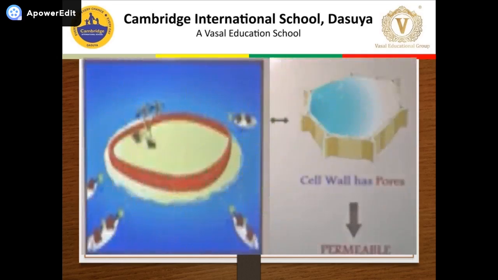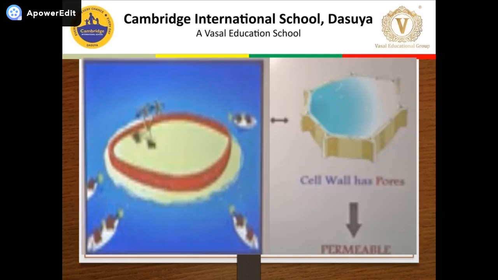So, a wall was built around the city, but now people had to enter into the city or leave the city, and also raw material had to be brought to the city for all the construction work. So, for that, a gate had to be made. Similarly, the cell wall of plant cells has pores on it which allow the free entry and exit of all molecules. Since it allows all molecules to pass through it, it is known as permeable.